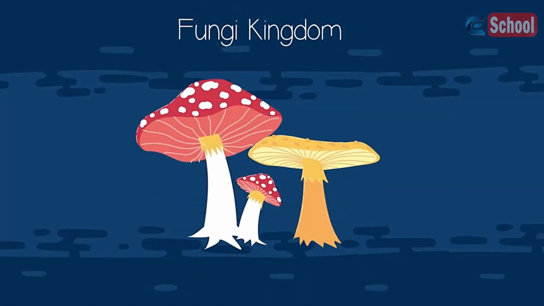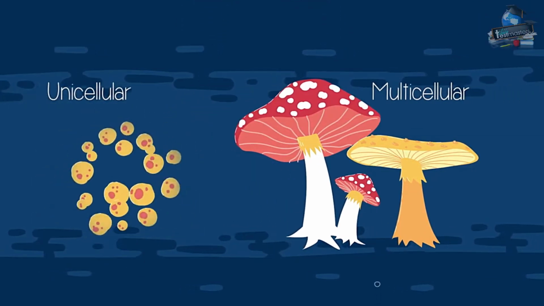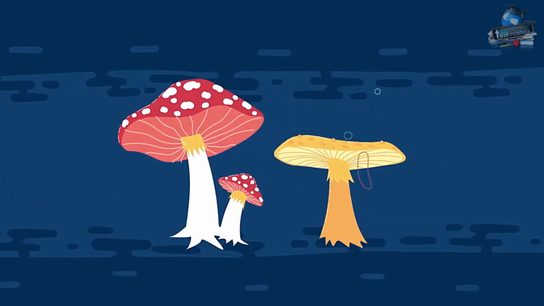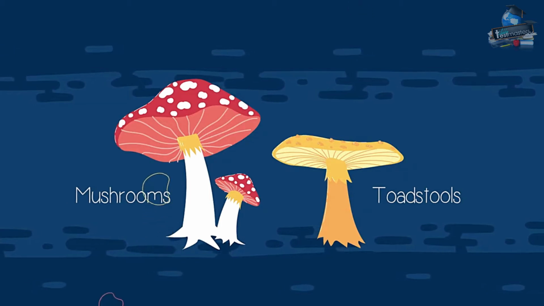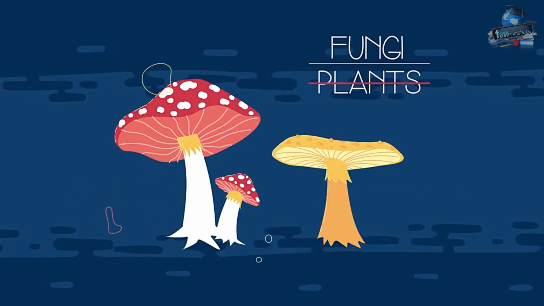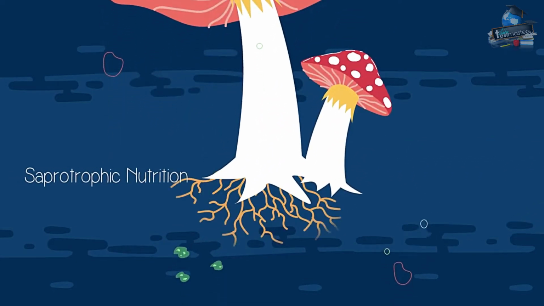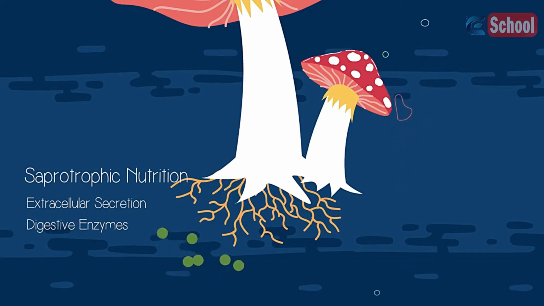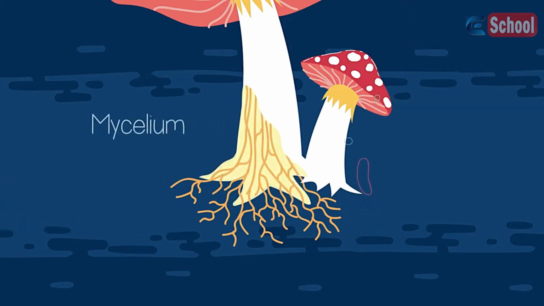This video is going to focus on the kingdom fungi. These organisms can be multicellular or unicellular. You are probably most familiar with the ones you can see, like mushrooms and toadstools. And it's very important that you remember that fungi are not plants. They feed by saprotrophic nutrition, which is extracellular secretion of digestive enzymes onto food material and absorption of the products. Their bodies are organized into mycelium, made from thread-like structures called hyphae.